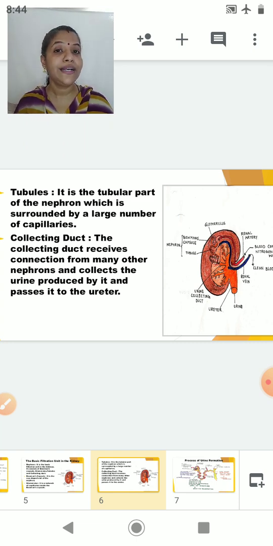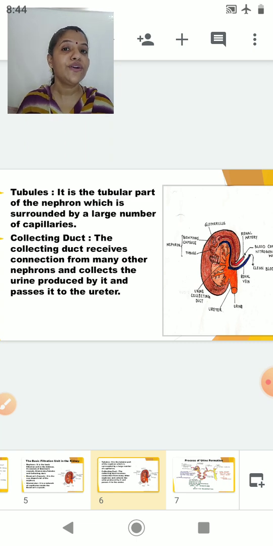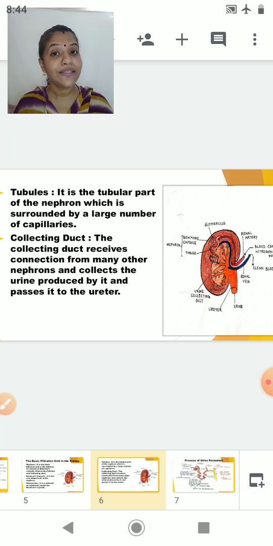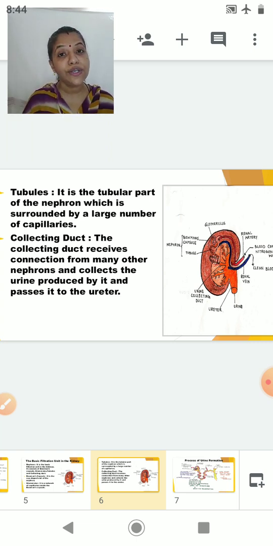We had studied that the basic structural and functional unit of the lungs is the alveoli, because the alveoli were doing the work of transferring the gases. So here the actual urine formation is taking place in the nephron. Okay, so this nephron is called the basic functional unit of a kidney.